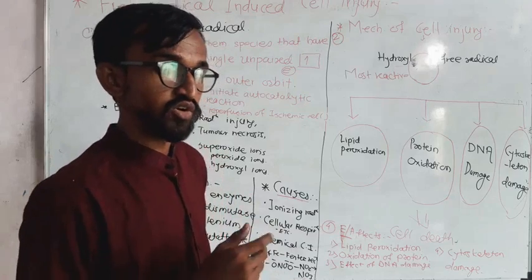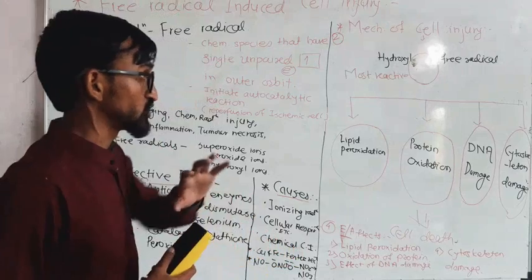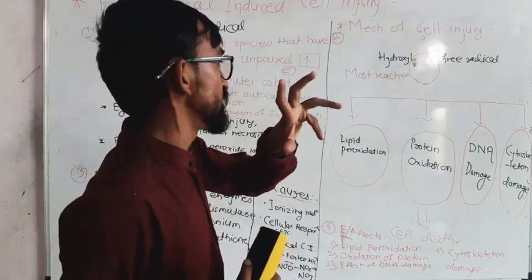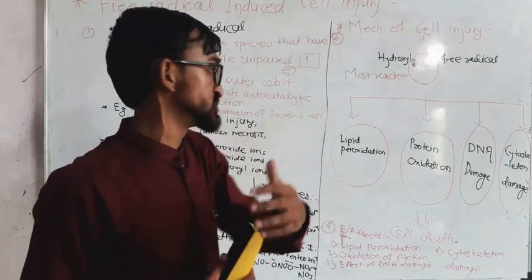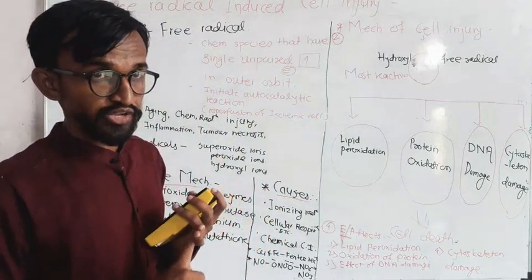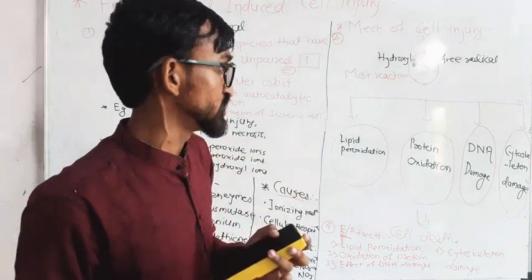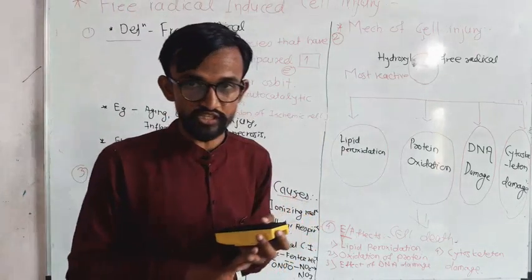Hydroxyl ions. Okay, you have to know that type of chemistry. So hydroxyl free radicals are mostly reactive. Mostly reactive means most dangerous. So what they cause is, they cause which type of reactions? Let us discuss: lipid peroxidation, protein oxidation, DNA damage and cytoskeleton damage.